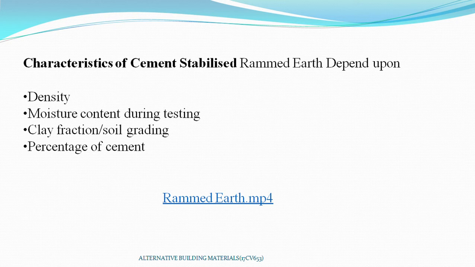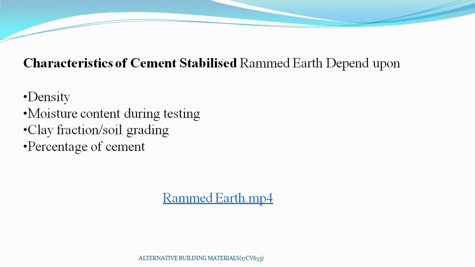So next I'm going to explain characteristics of cement stabilized rammed earth. In olden days they did not use cement in stabilized rammed earth, only soil was used and clay is acting as a glue. But nowadays in modern rammed earth we are using cement in a small content. Here you should remember the dry density is very important. So this should be considered while constructing cement stabilized rammed earth. A dry density of about 1.85 gram per cc has to be achieved for good performance of the rammed earth wall.